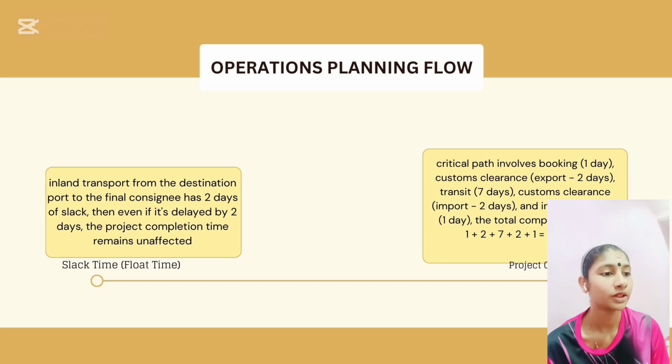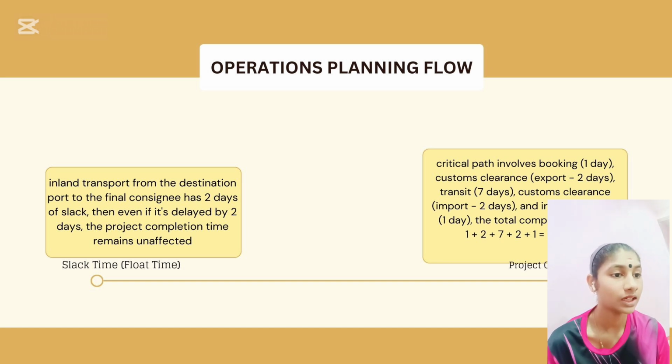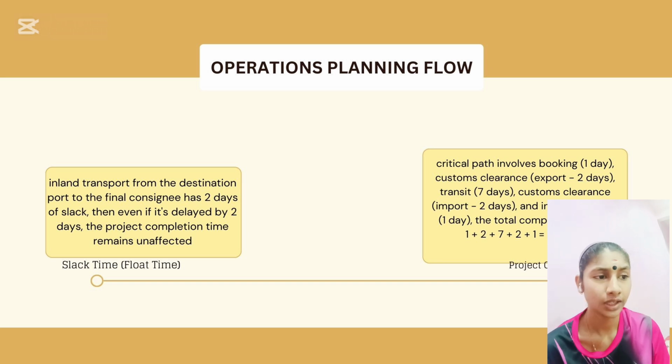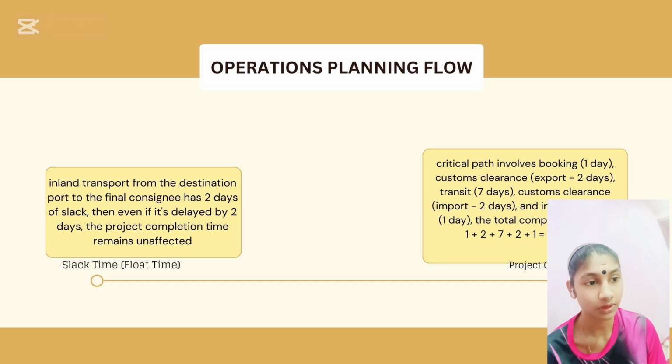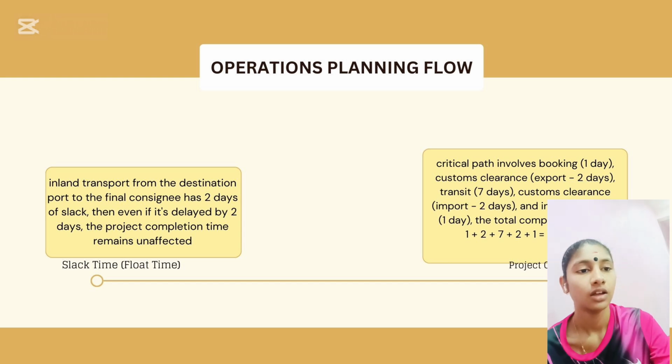And the project completion time in the critical path involves 1 day customs clearance export, 2 days, transit 7 days, and customs clearance import 2 days, and inland transport is 1 day. The total completion time is 13 days.